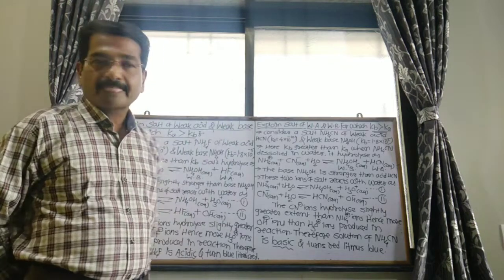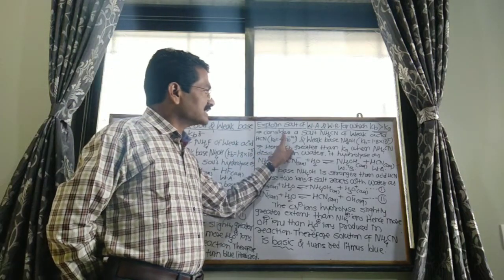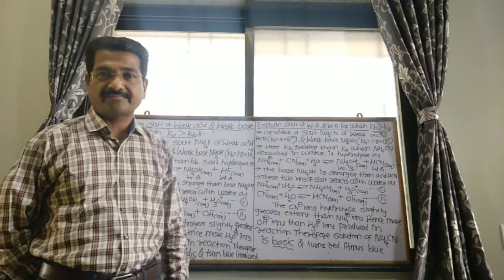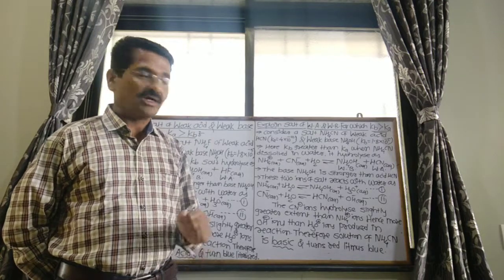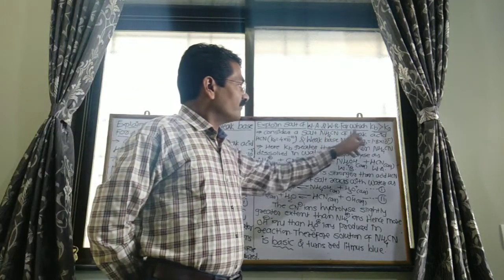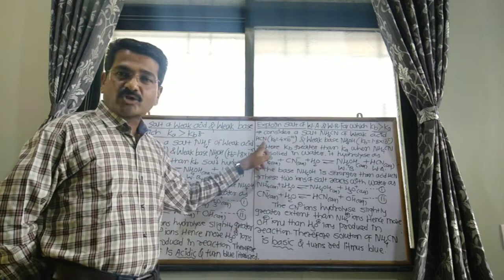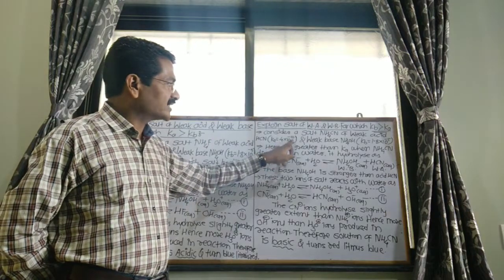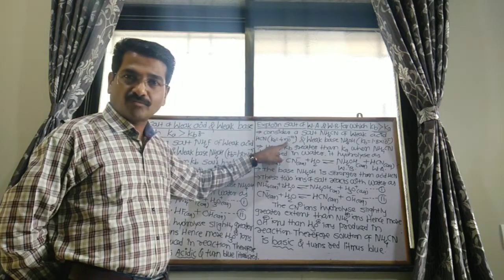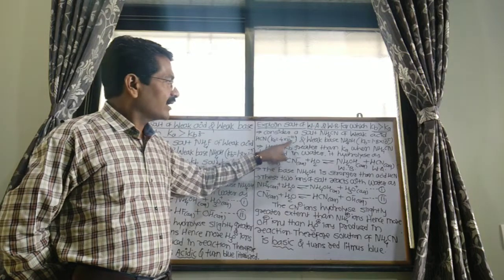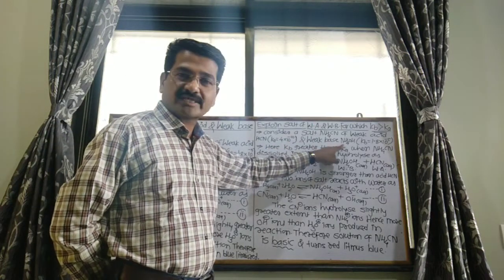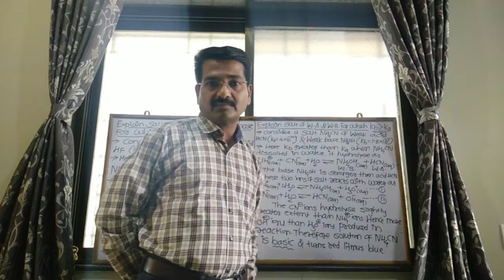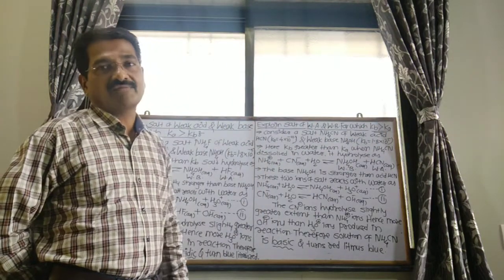For that purpose, consider the salt NH4CN, ammonium cyanide, of weak acid HCN, hydrocyanic acid, having the dissociation constant value 4 into 10 raised to the power minus 10, and weak base ammonium hydroxide having the dissociation constant 1.8 into 10 raised to the power minus 5.